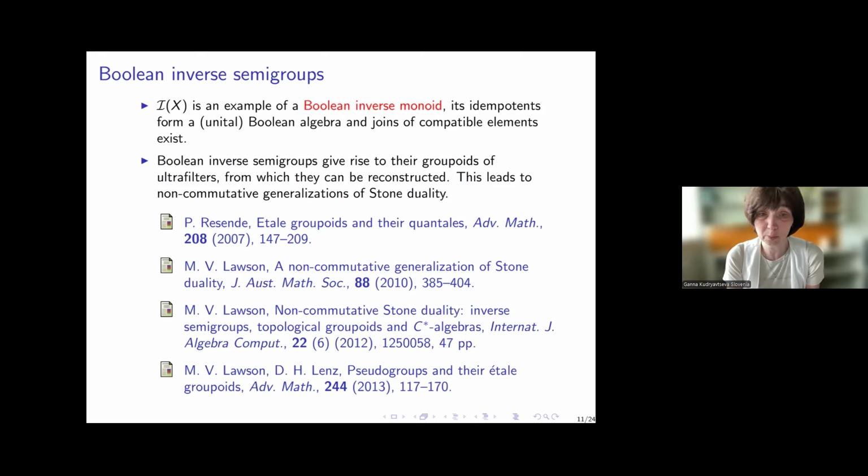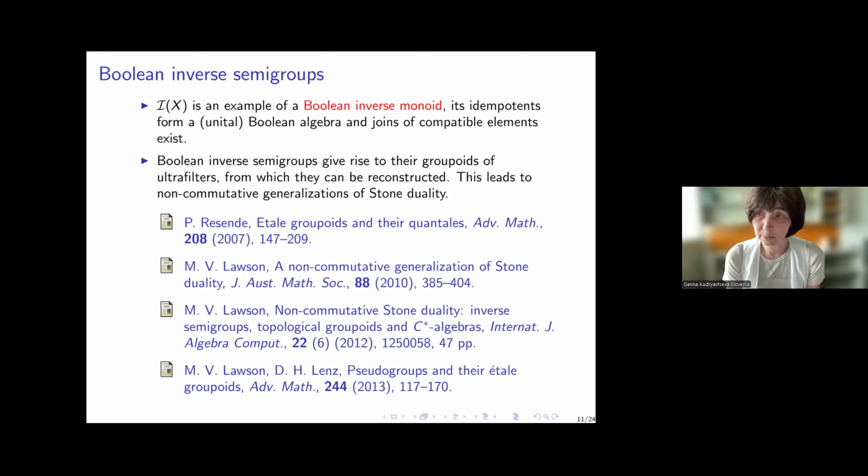The first paper is due to Pedro Resende. He did this duality in the point-free setting, but only for objects. He didn't consider morphisms. So Mark Lawson did it for Boolean inverse semigroups with morphisms.